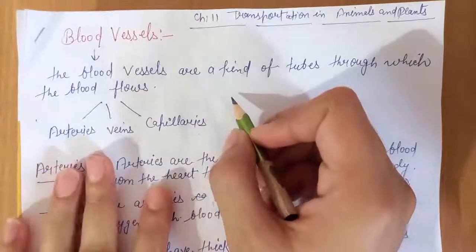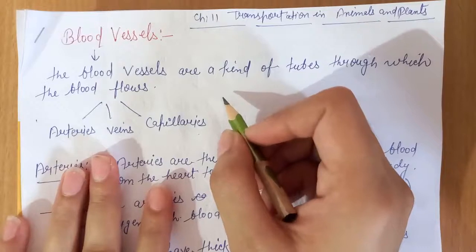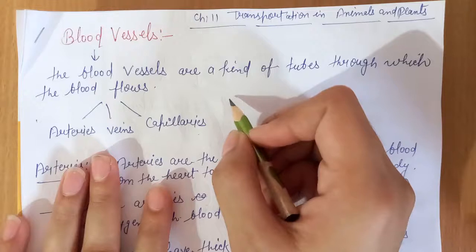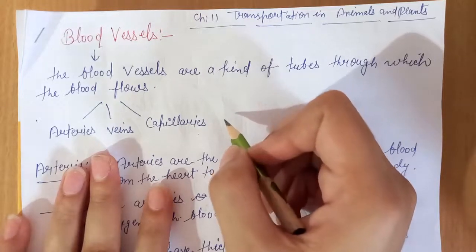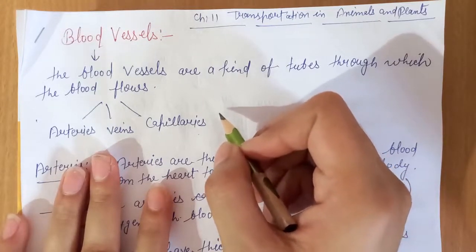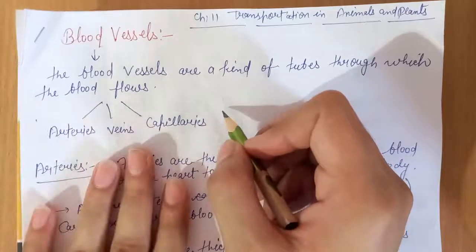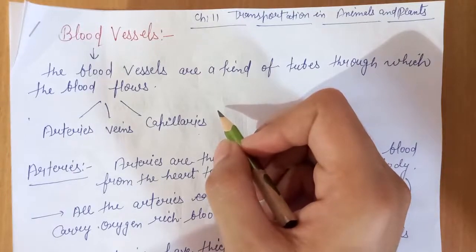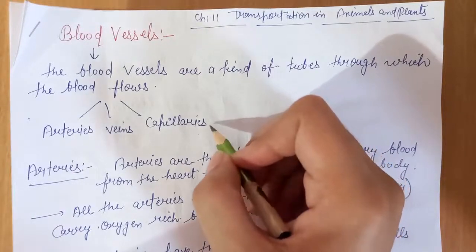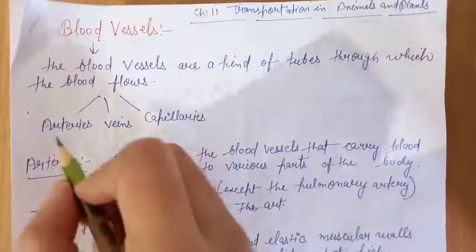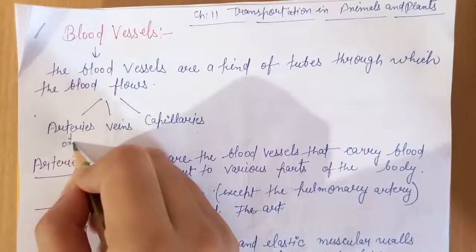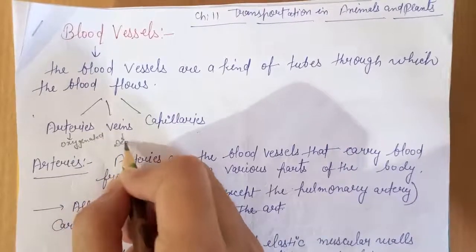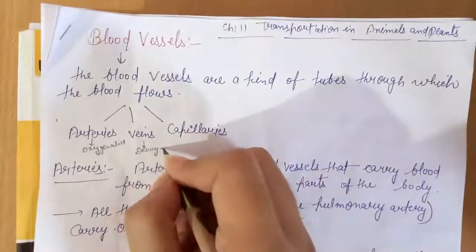And you know that blood is of two types, pure and impure. Pure blood means blood that contains oxygen, and we call it pure blood or oxygenated blood. The blood that contains less oxygen, we call deoxygenated blood. In arteries, oxygenated blood always flows, and in veins, deoxygenated blood flows.